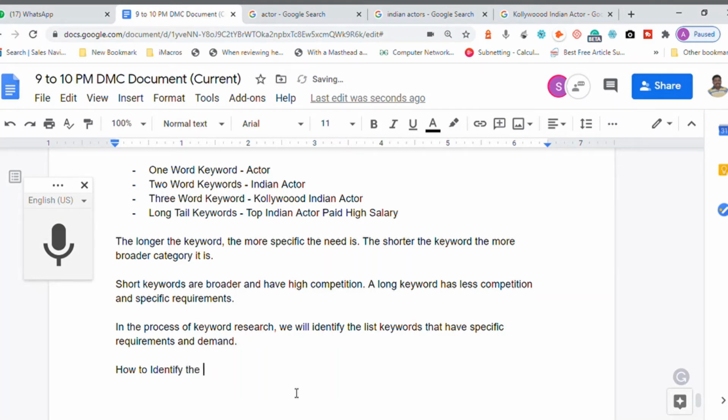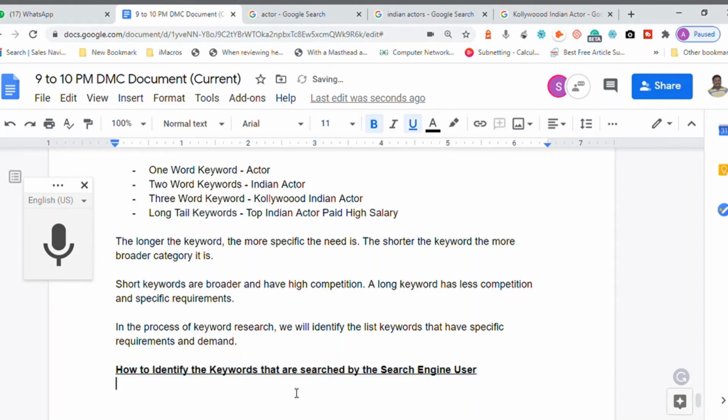Now, how do we identify the keywords that are searched by search engine users? Search engine users are coming and searching the keyword online, right? How do we identify that? We are going to use a couple of tools. This will be documented, it will be useful for you.